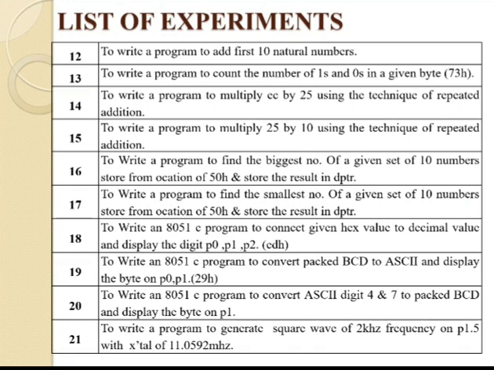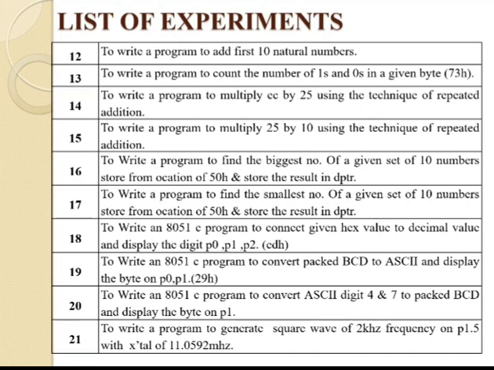Experiment number 14 is to write a program to multiply ECH by 25H using the technique of repeated addition. In that program we use a branching instruction, which is useful for this experiment. Experiment number 15 is to write a program to multiply 25 by 10 using the technique of repeated addition. We have to do the multiplication, but we cannot use the multiplication instruction. We use addition, and for that again we use a branching instruction.